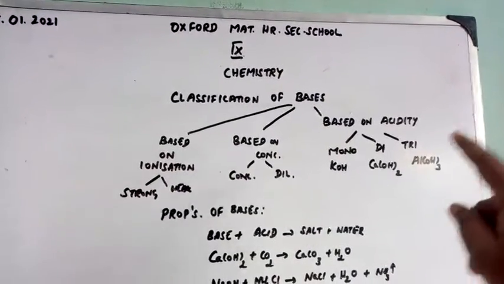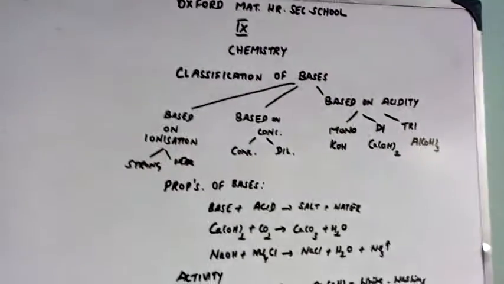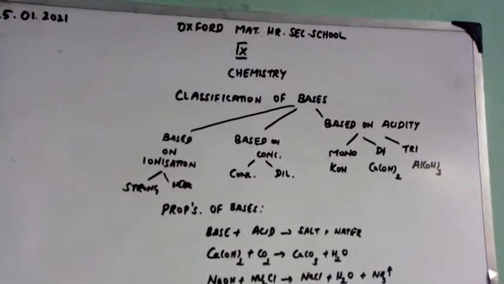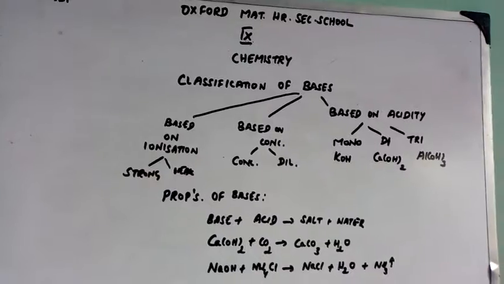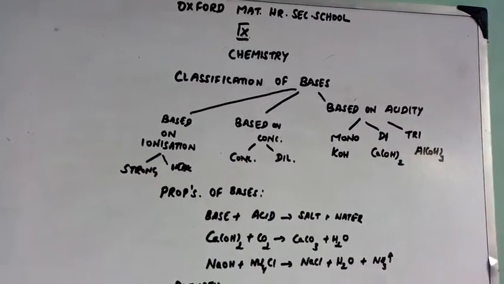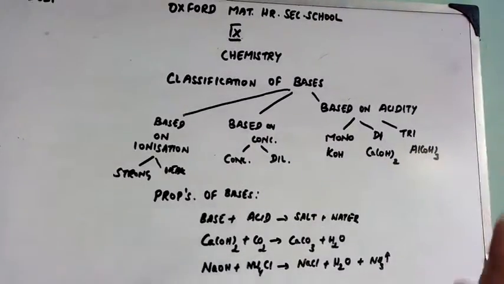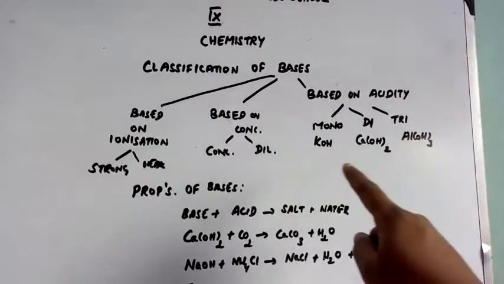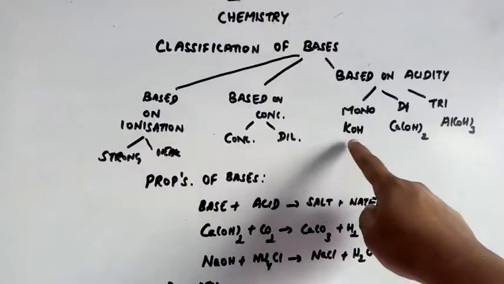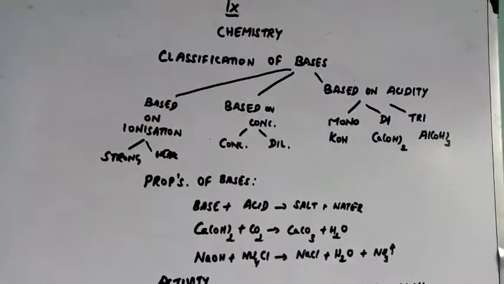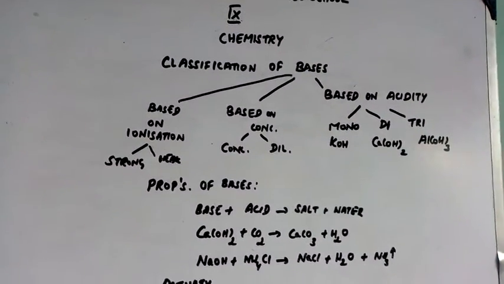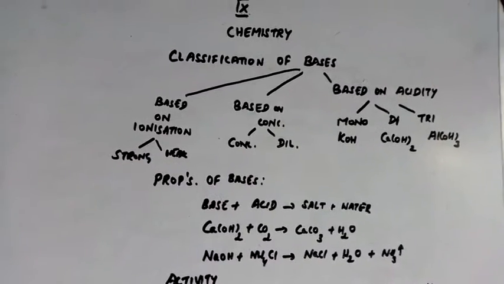First, based on acidity. What is meant by acidity? Number of replaceable hydroxyl ions present in the base is called the acidity of a base. Suppose if it carries only one replaceable hydroxyl ion, then it is called a monoacidic base.